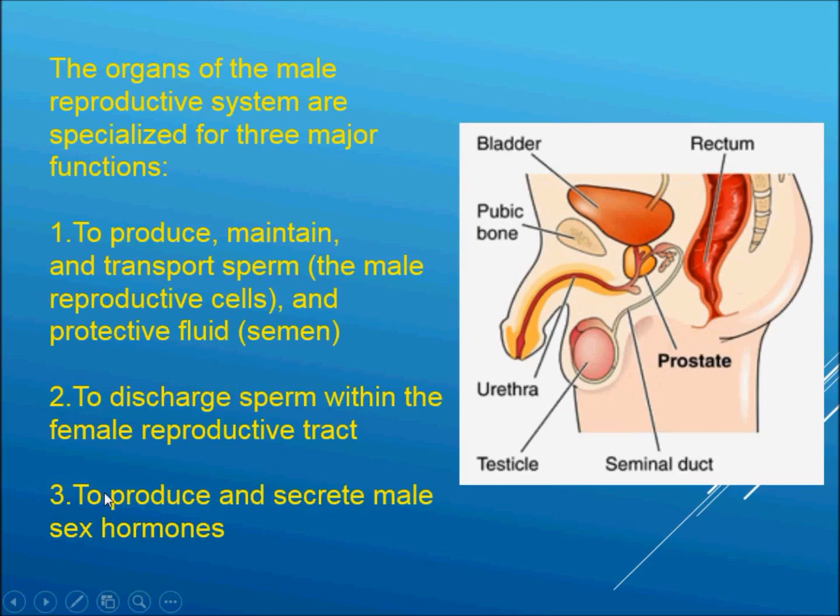And third major function of organs of the male reproductive system is to produce and secrete male sex hormone, that is testosterone. This is the male reproductive system. This is the penis. This is the scrotal sac. This is the bladder. And this is the urethra through which urine passes. These are the testicles. And this is the seminal duct. And this is the rectum, part of intestine.